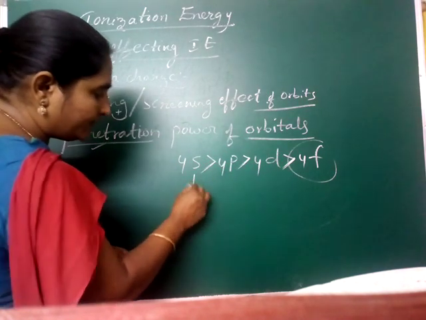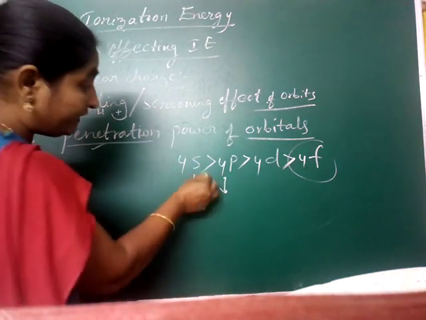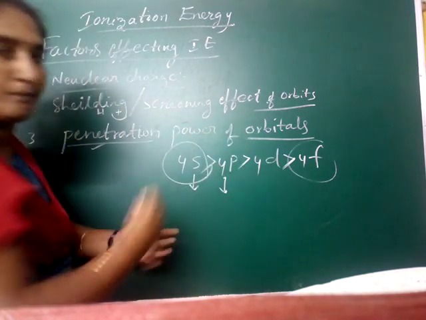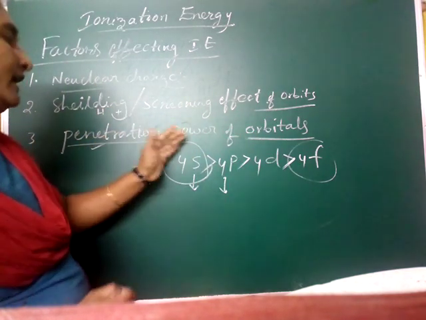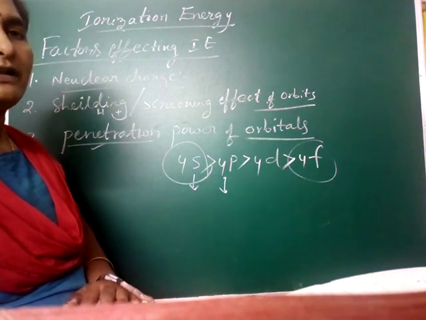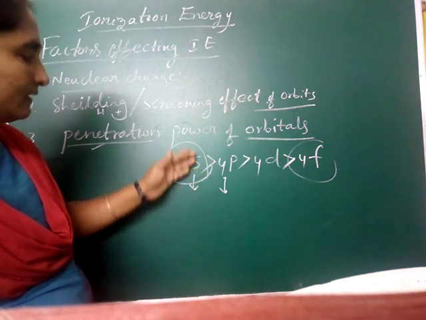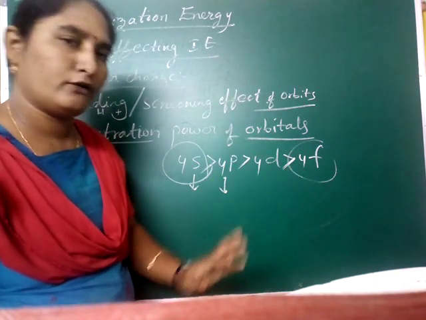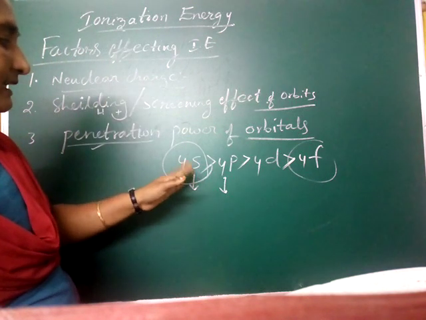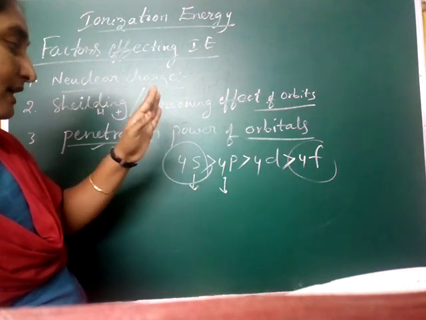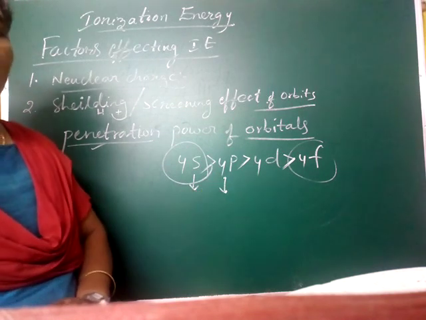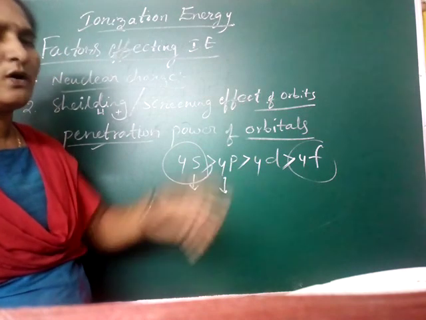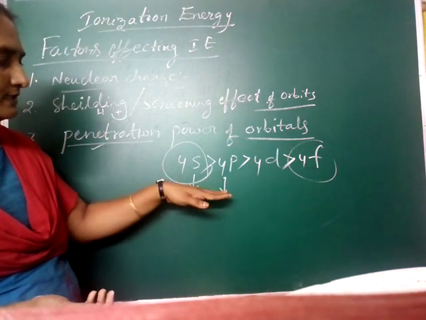If you want to remove an electron from this one and this one, it is difficult to remove an electron in 4s; you have to apply more energy than for the 4p. This is only penetration power, very simple. The penetrating power is like this: 4s is greater than 4p is greater than 4d is greater than 4f. Then ionization energy, that means difficulty of ionization, is more for the s orbital than the p orbital. The p orbital has more ionization energy than the d orbital. There is another order also. Do you understand?